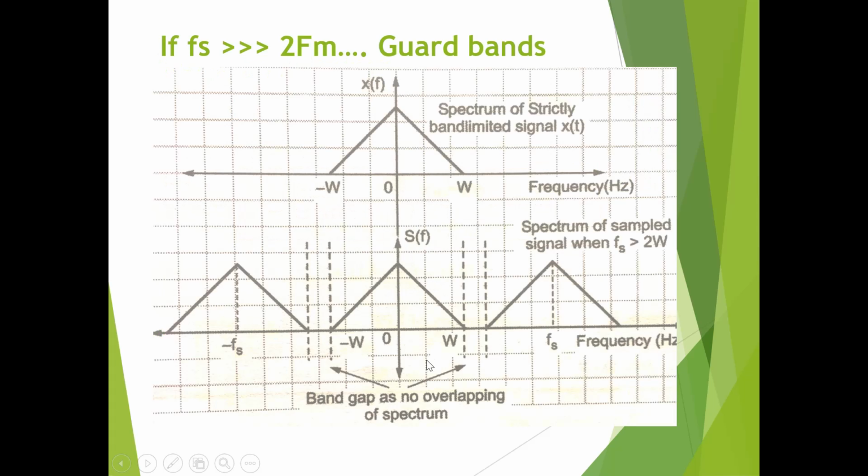In this case, instead of starting your second spectrum x of f, which is centered at fs, from this point, it will start from this point. So you get a gap, which is also known as a band gap, as there is no overlapping of spectrum. So if fs is greater than twice fm, it is very good for reconstruction, and you will be observing a band gap over here.